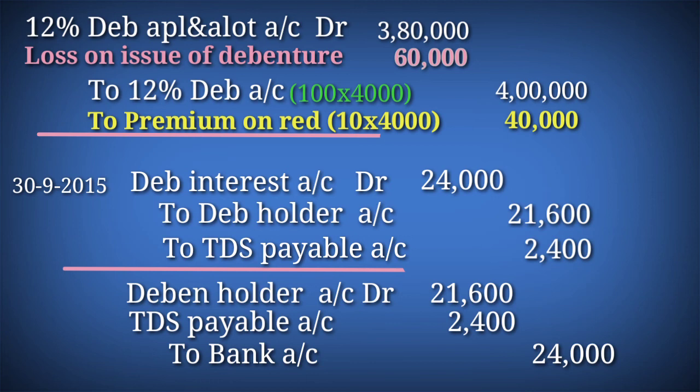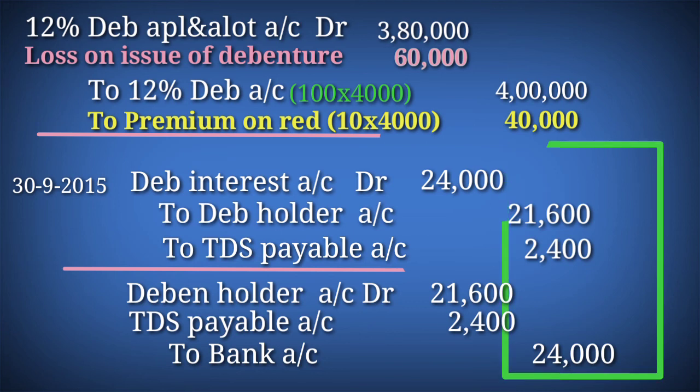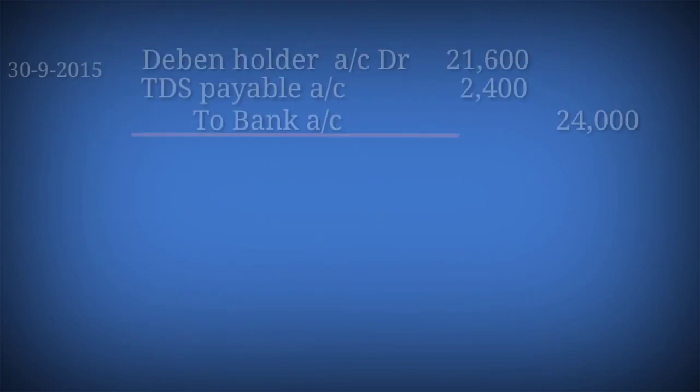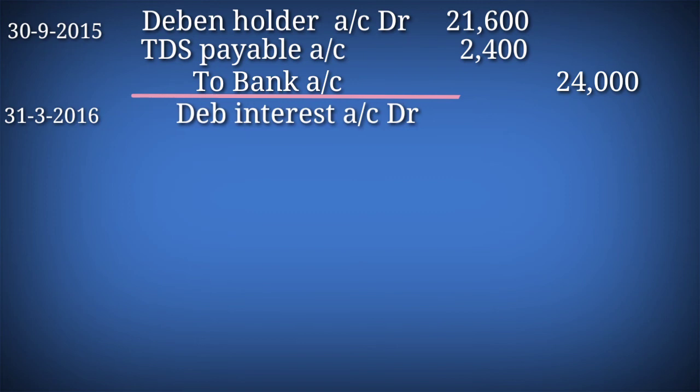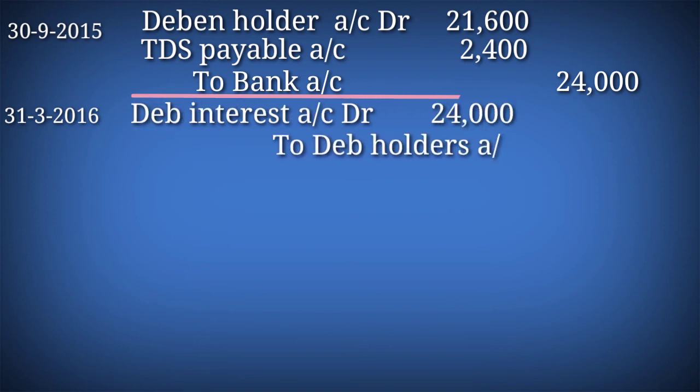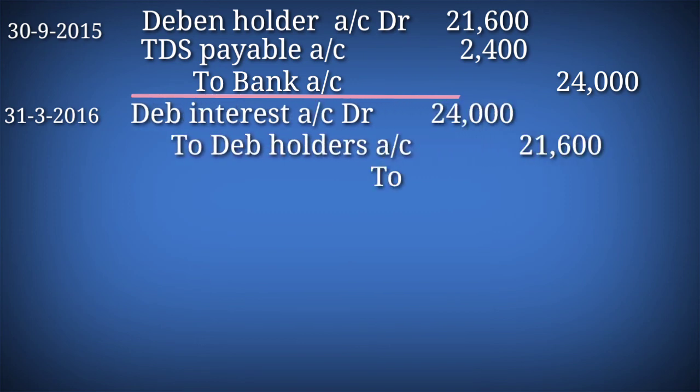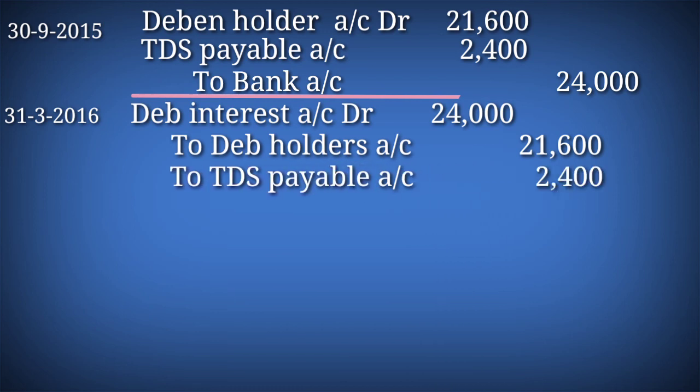These both entries we need to repeat again after 6 months, because the next interest payment is due after 6 months, 31st March. On 31st March 2016, the journal entry is debenture interest account debtor 24,000 to debenture holder account 21,600 and TDS payable 2,400.